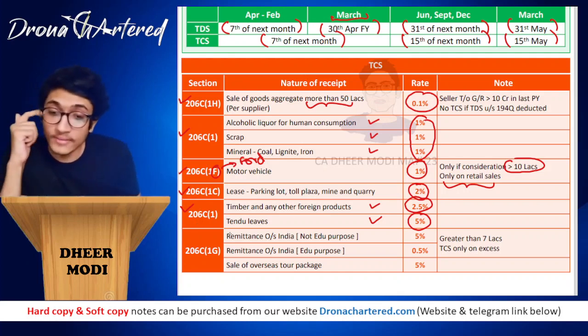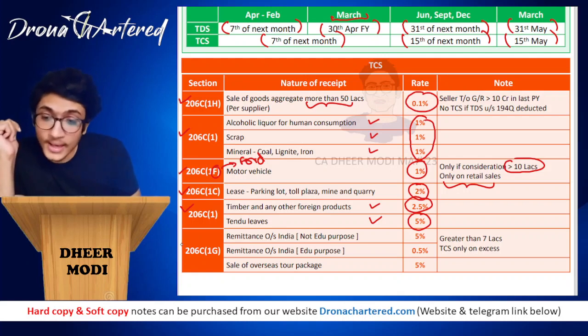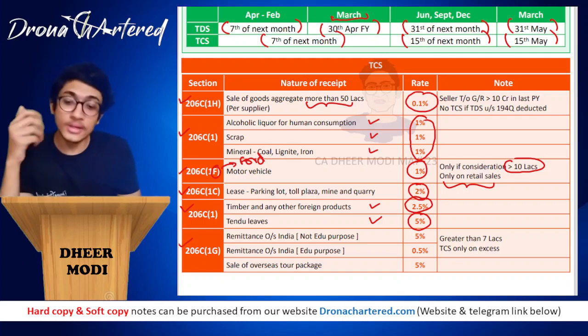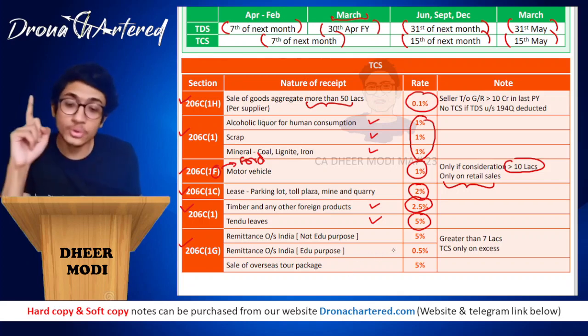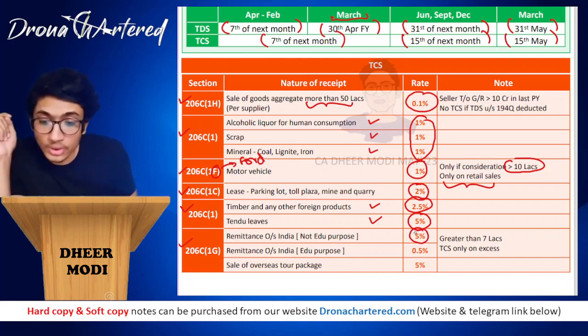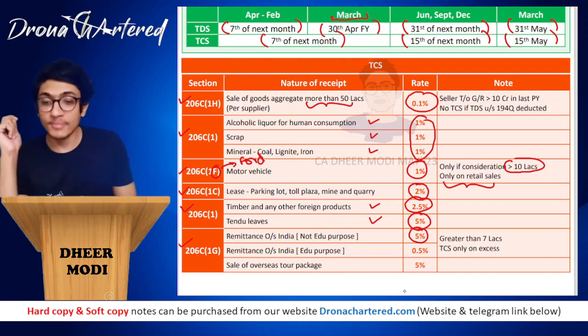Okay, so we are done with 206C1. And last is your section 206C1G. Okay, so 206C1G talks about remittance outside India. So if the remittance is outside India and it is not for education purpose, then in such a case, your TCS rate will become 5%.